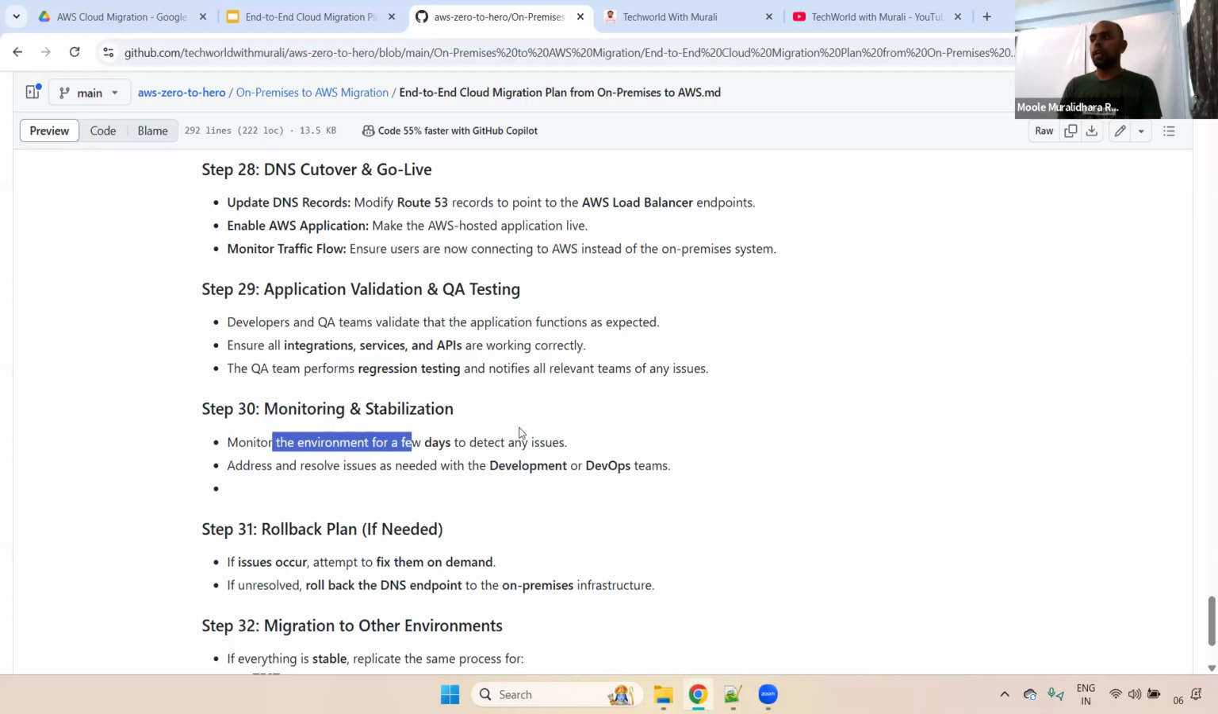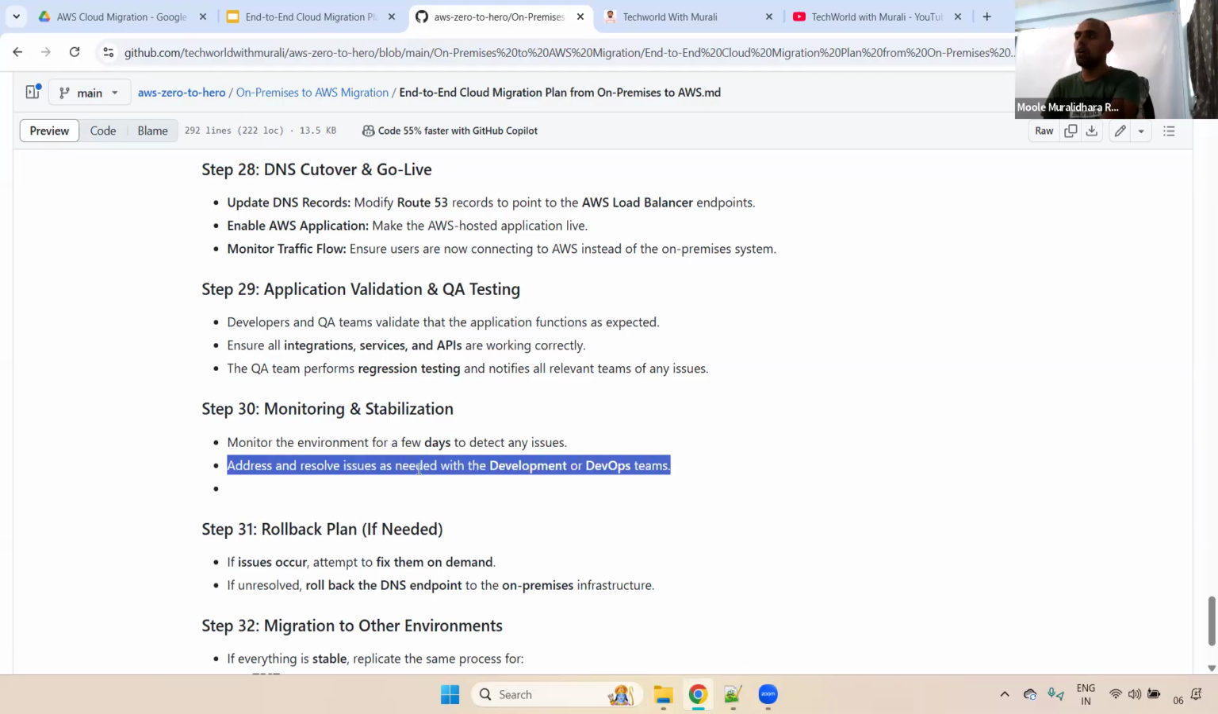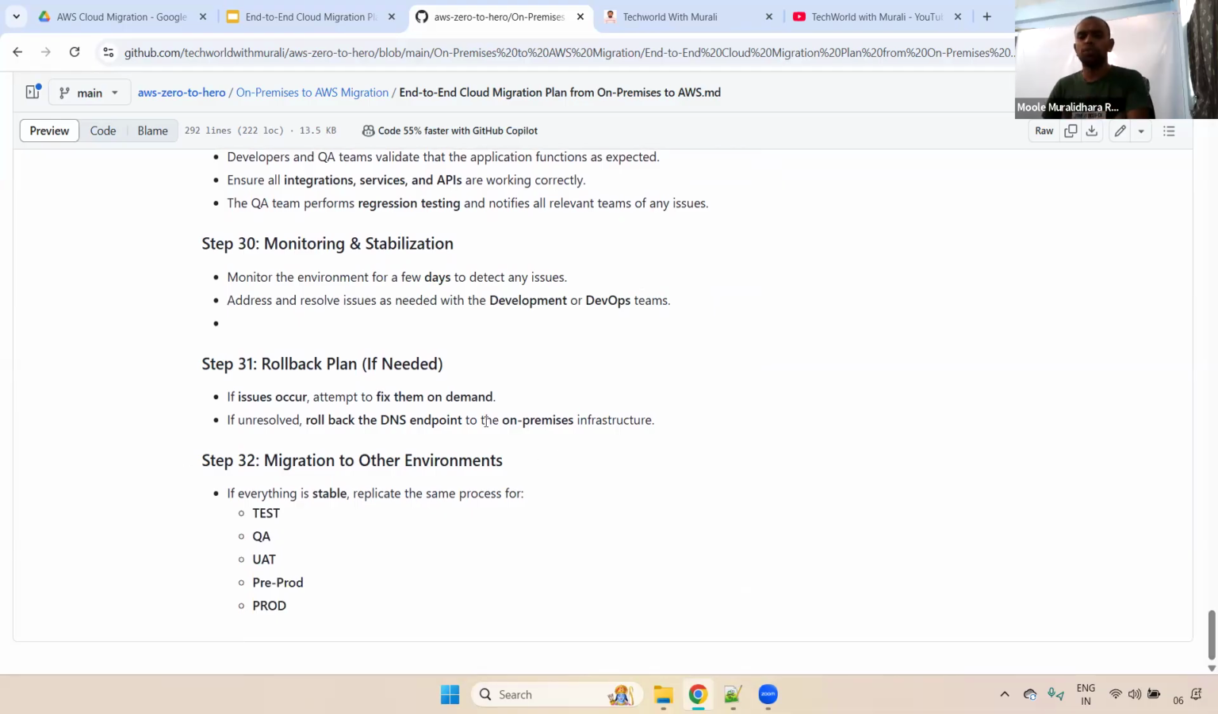Monitor the environment for a few days to detect any issues. For example, once you have migrated the dev environment, we'll monitor it for a couple of days, and from the DevOps side we'll also have 24/7 support from both offshore and onshore. We'll support them if they have any DevOps-related issues. Also, address and resolve issues as needed with the development or DevOps teams. If you get any issues, we'll fix them. Understand that? Fine. And one thing here: in some cases, we may not be able to fix issues immediately.